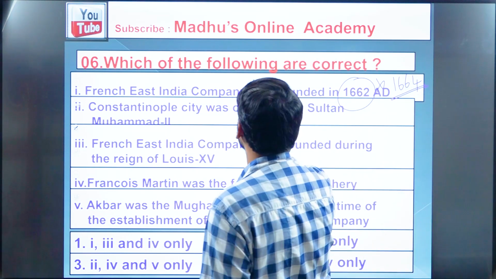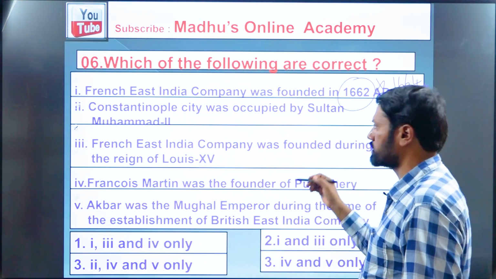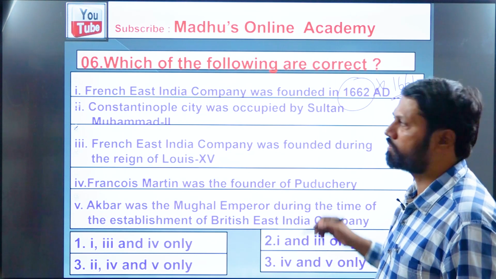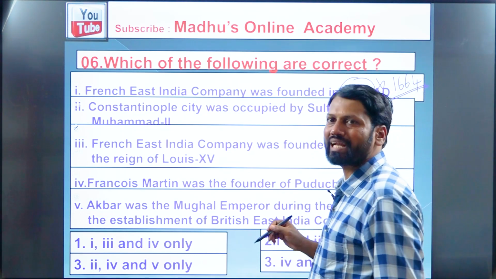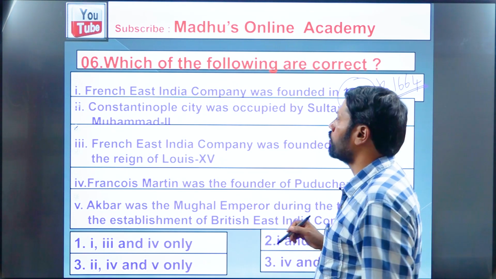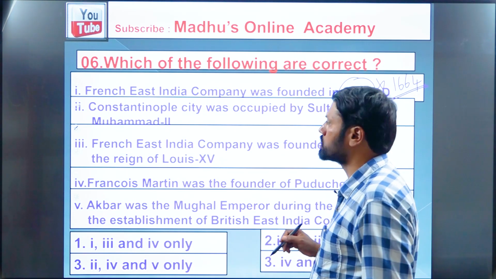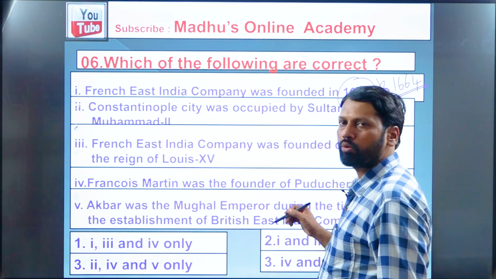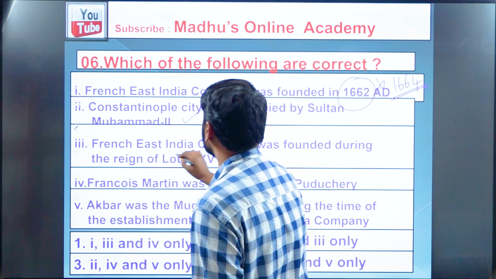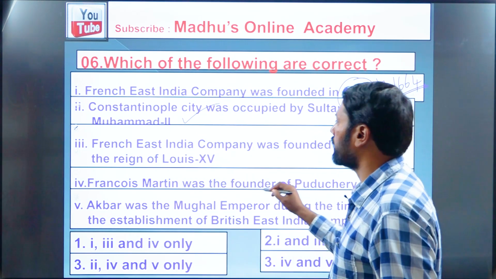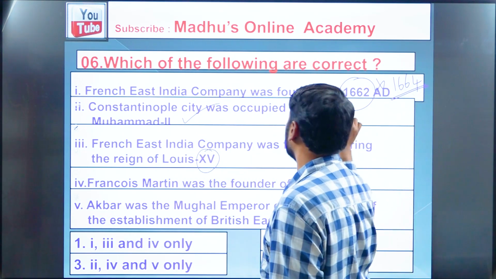Next, Constantinople city was occupied by Sultan Muhammad II. As part of the explanation of question number 1 of this session, I have told you that Sultan Muhammad II was the greatest ruler of the Ottoman Turkish Empire who occupied Constantinople from the Christians. The present name of Constantinople is Istanbul, which is now in Turkey. So that is a right statement. Next, the French East India Company was founded during the reign of Louis XV. As I told you, it was Louis XIV, not XV.